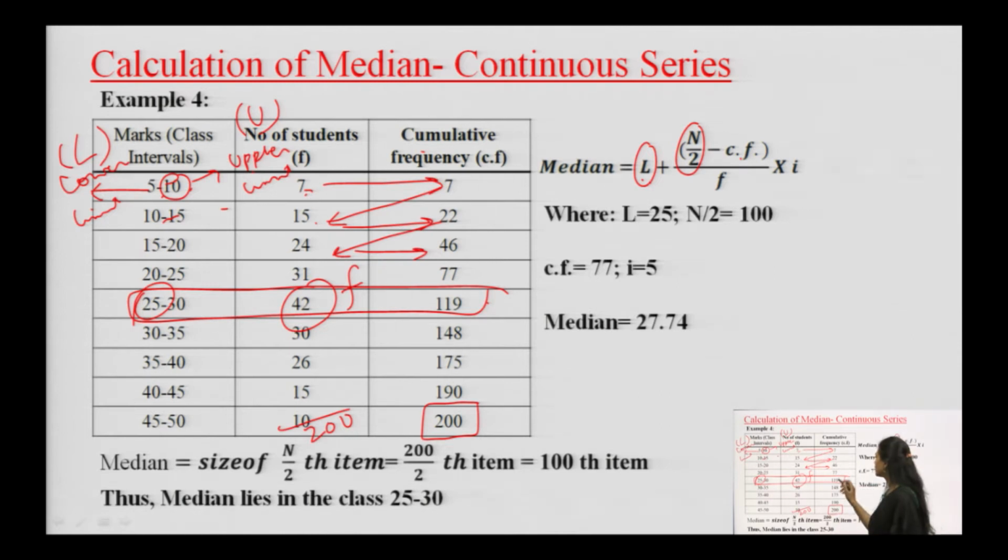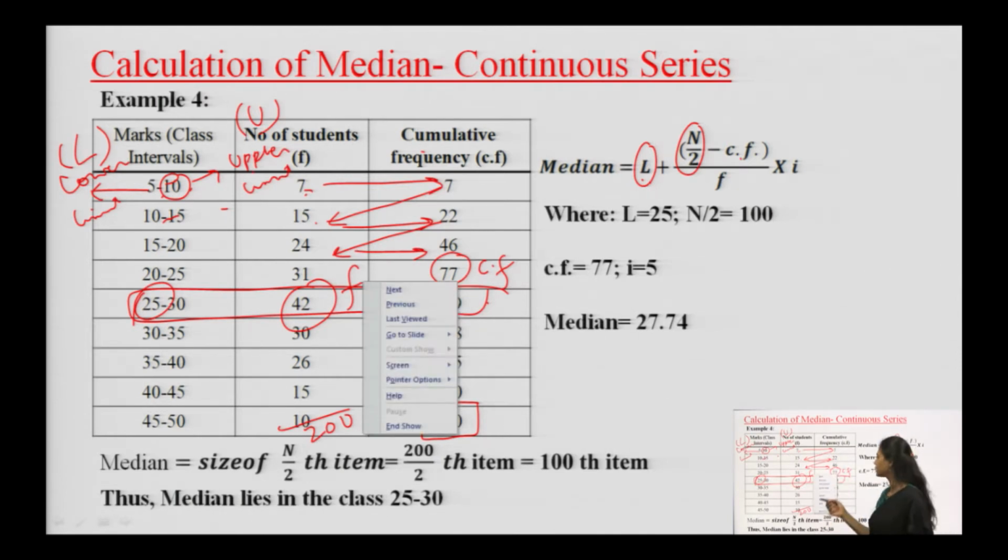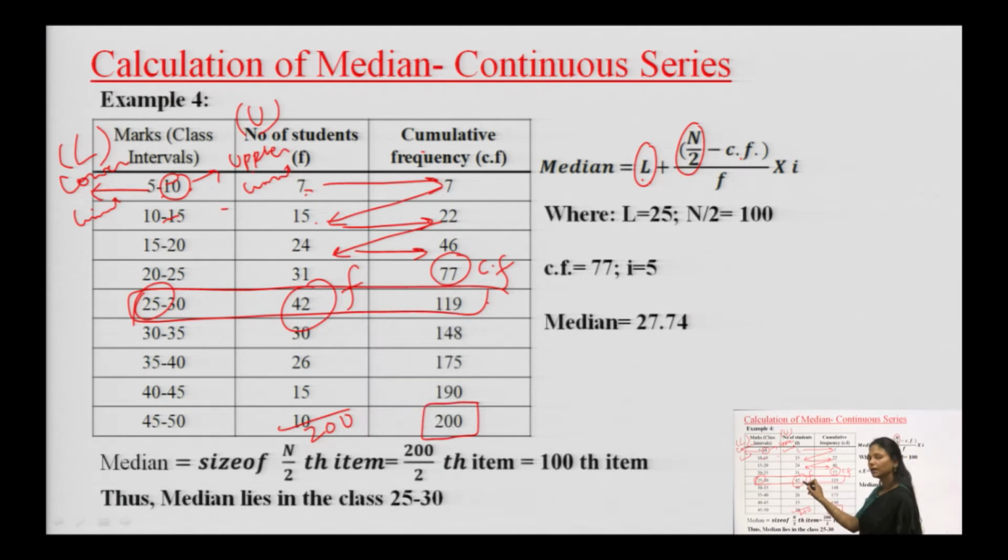In this formula, we always take the earlier Cf. This is the Cf of the preceding class, not of the same class. We take the cumulative frequency of the preceding class, the frequency of the same class, and L, the lower limit of the same class. So, L is 25, and N over 2 we have found here is 100.